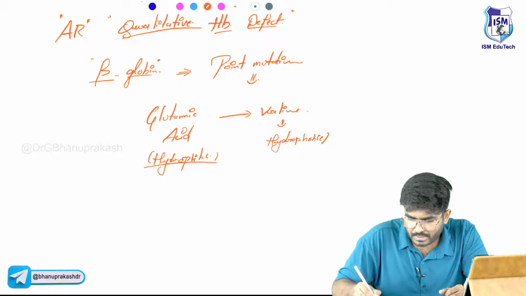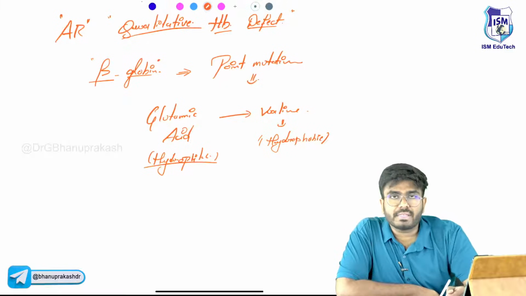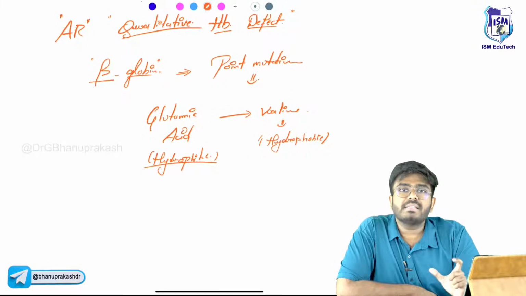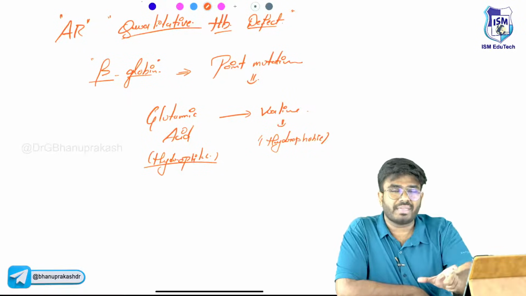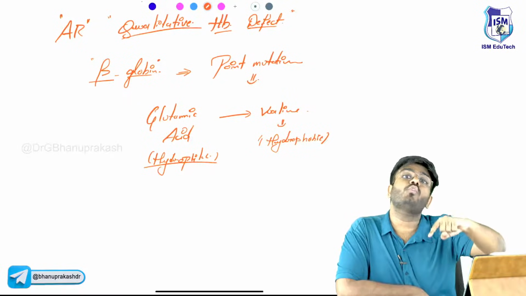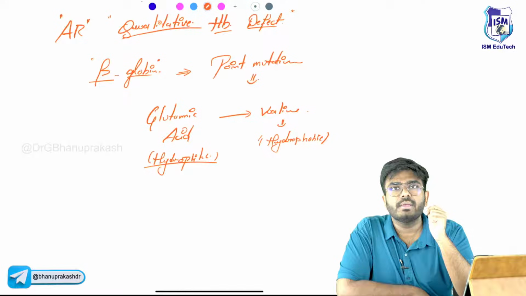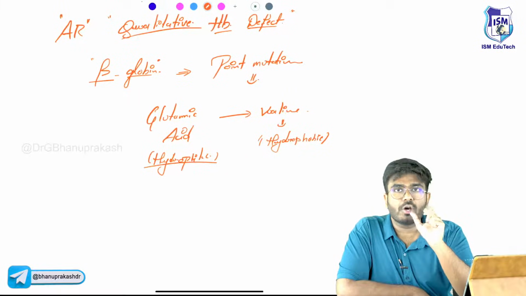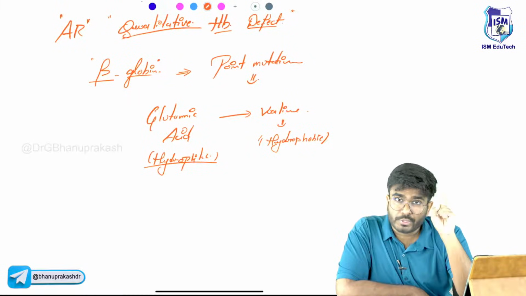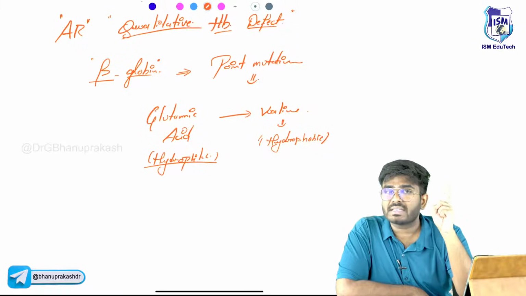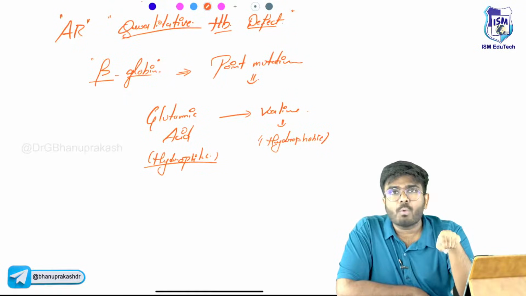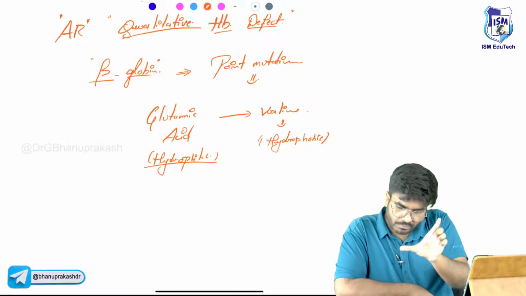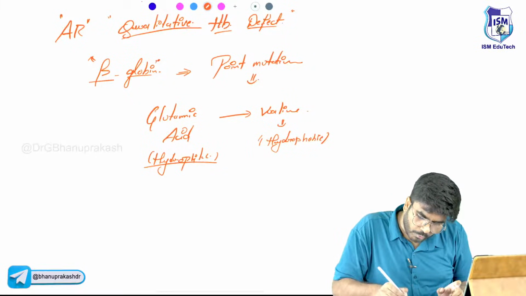So in sickle cell anemia, one hydrophilic amino acid, glutamic acid, is replaced with a hydrophobic amino acid. This is the problem. Because of this mutation in the gene, what happened in the protein, beta globin?